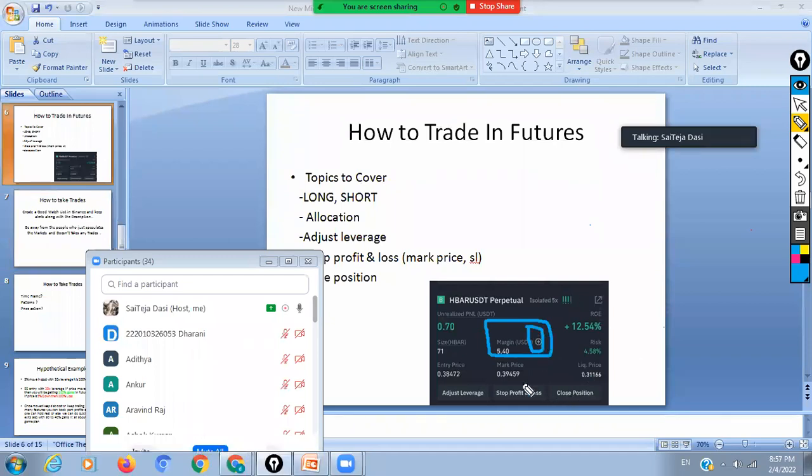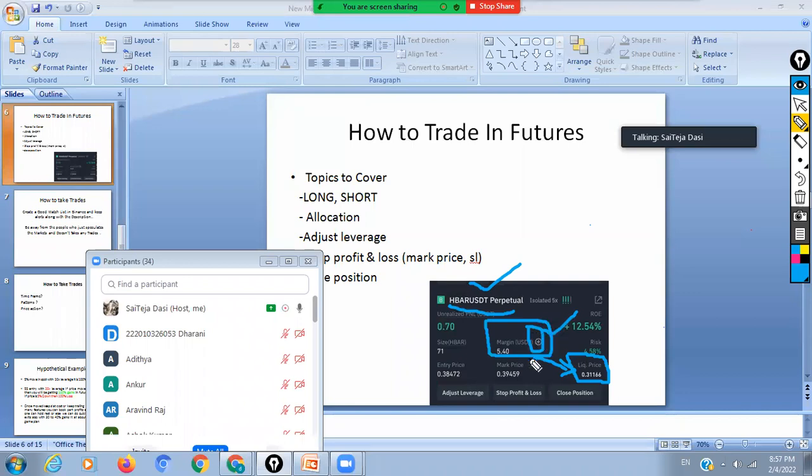I have entered this position with $50, so the liquidation price is around 0.31166. If you press this plus symbol, a window pops up with add amount or remove amount. Why would you add the amount? Because you think HBAR will go up within 1 or 2 days, and it is near your liquidation price. If you add $10 or something like that, it will show the estimated liquidation price. So to avoid liquidation, you have to add this.